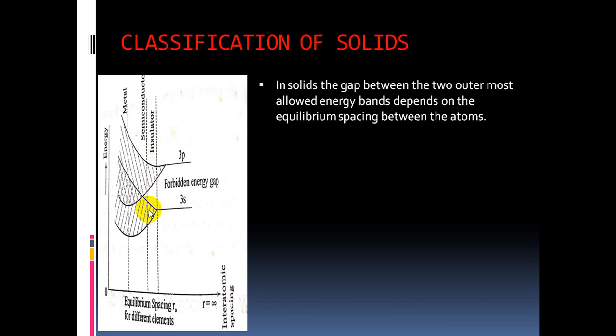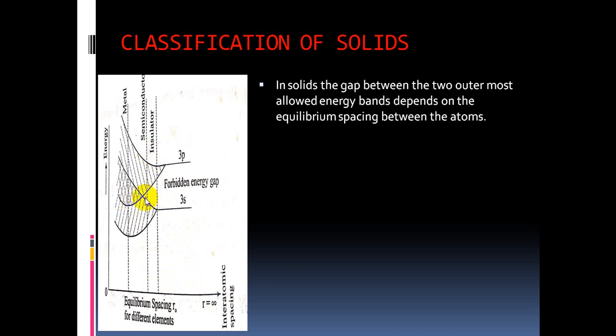If the gap between the valence band and conduction band, which is called the forbidden energy gap, is more, that material is called an insulator. So when the equilibrium distance is more, then the gap is also more. So this is possible in the case of insulators.